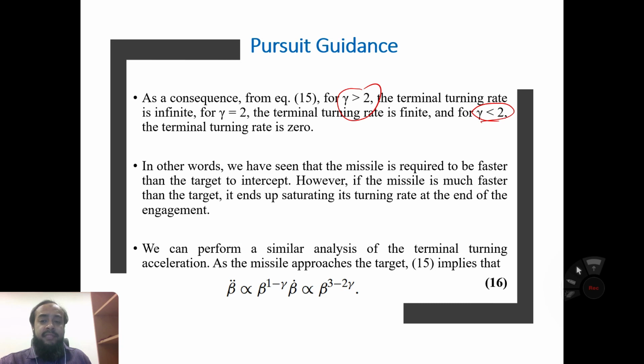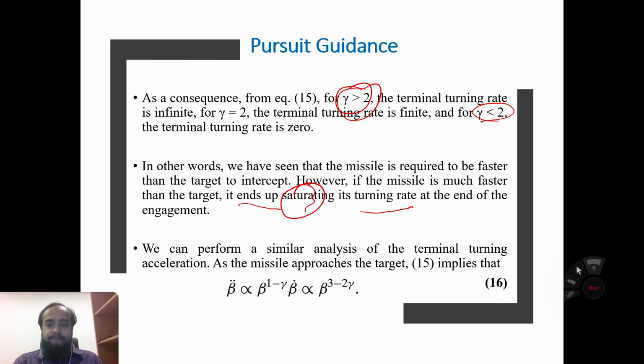However, if the missile is much faster than the target, then it ends up saturating its turning rate. It will keep saturating its turning rate until the end of the final terminal guidance engagement. So we have to make sure of this value.